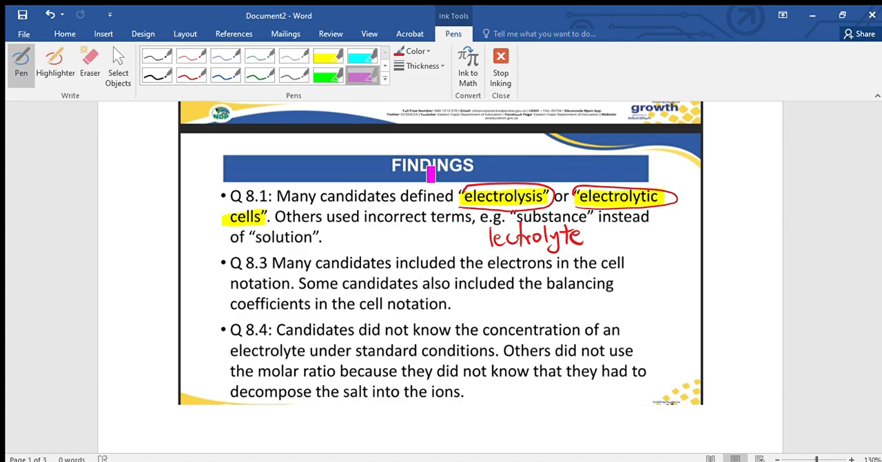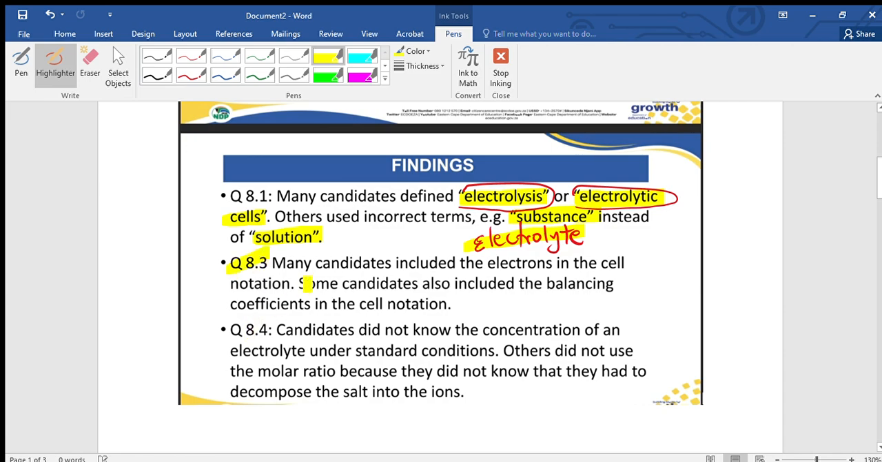So what we can do, we can just use the examination guidelines for definitions. Then we'll define electrolyte again. Others used incorrect terms like substance instead of solution. They wrote substance instead of solution. So let's just use the examination guidelines with definitions.